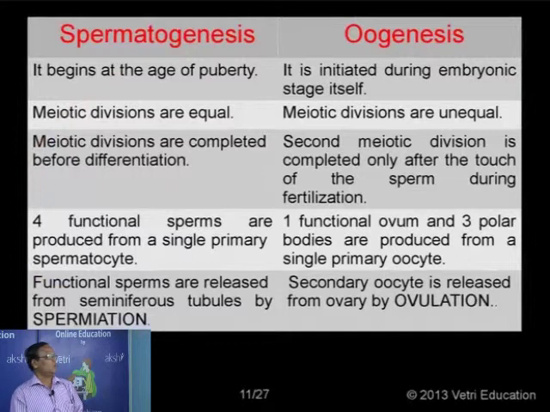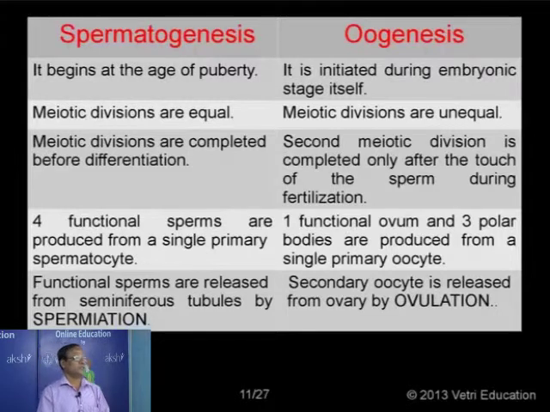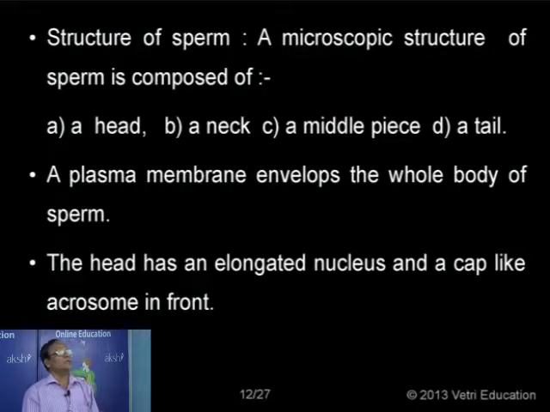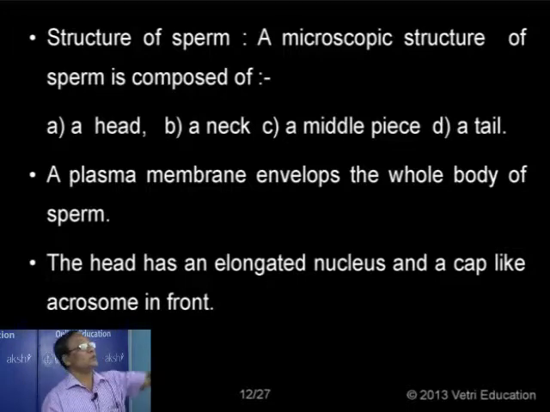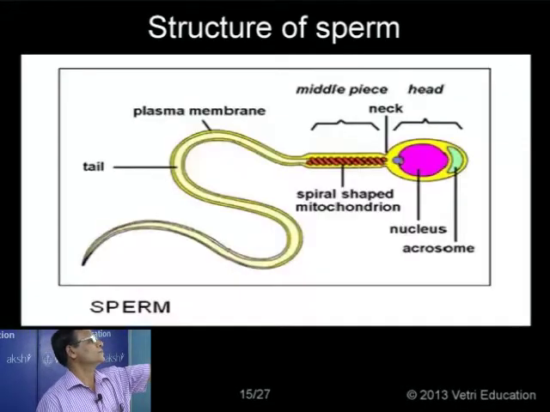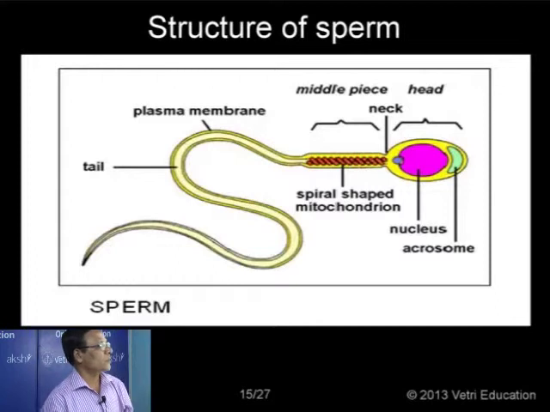Now, here I want to make a difference between spermatogenesis and oogenesis. Then I will come back to this one after finishing oogenesis. And the ultimate product of spermatogenesis, you know that one, we have the sperm. So it is a microscopic structure, a modified specialized cell for reproduction, the male gamete. Now, what are the components of the male gamete? What are the structures present in a male gamete? So this is the diagrammatic structure.